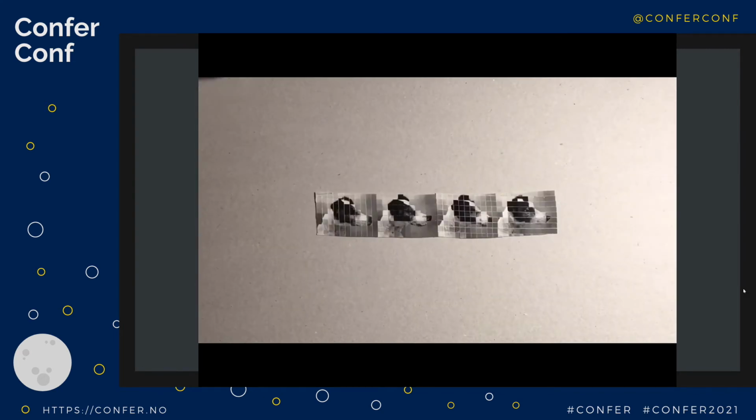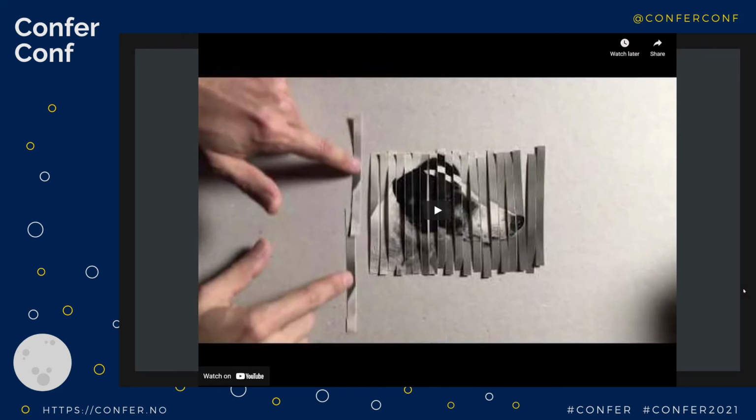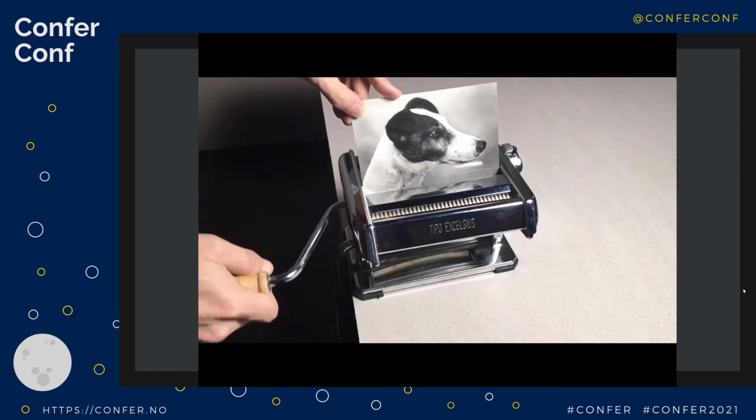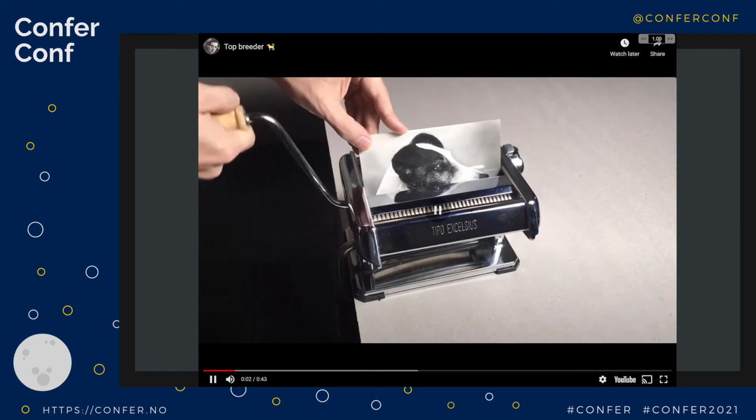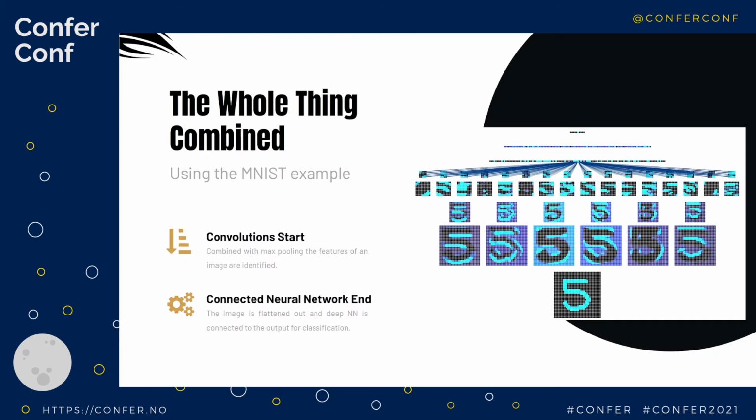What a cool demonstration of downsizing by grabbing, in this case, just whatever pixel happens to be there. Not even grabbing the most activated pixels. So what a cool idea of what's happening there. So let me pause that and move on to the next thing.